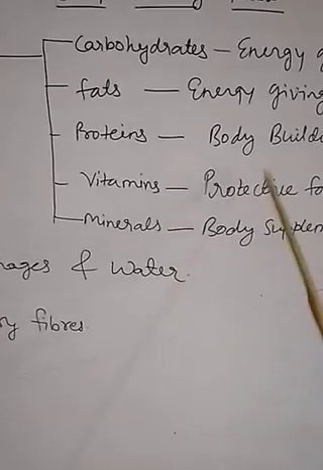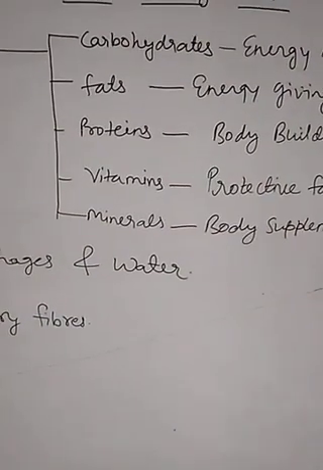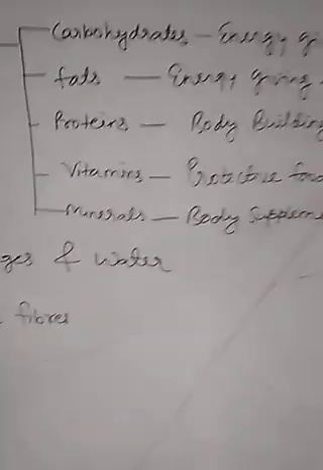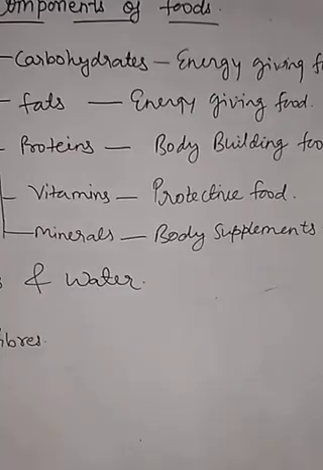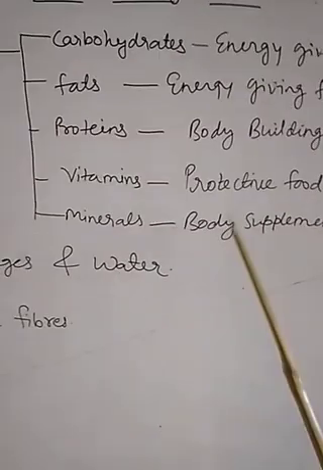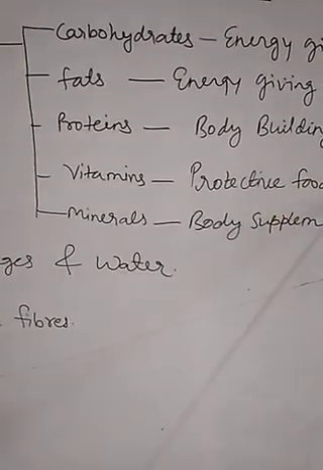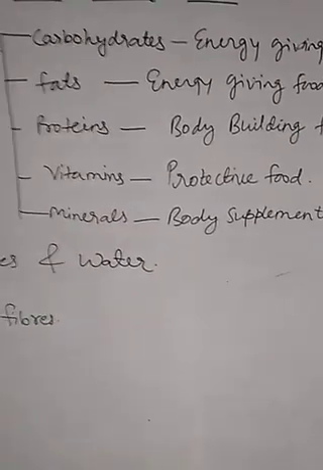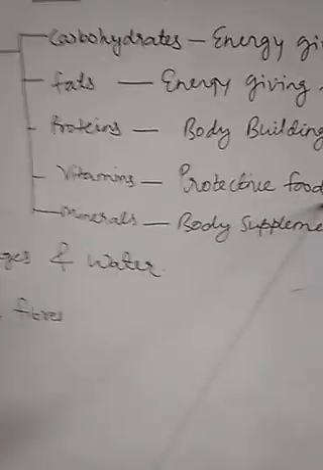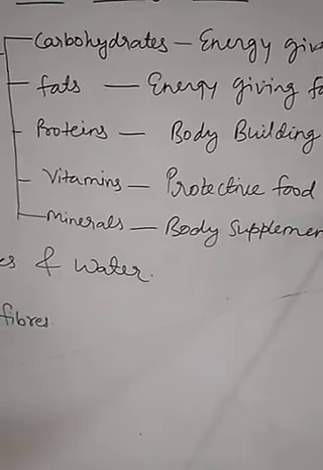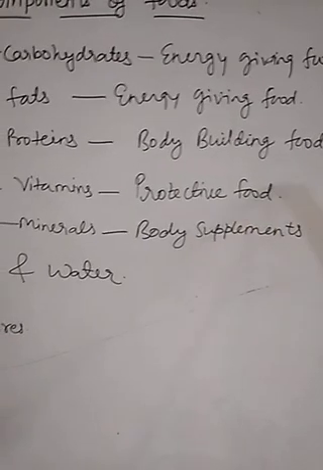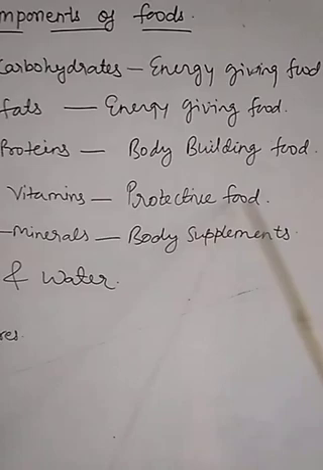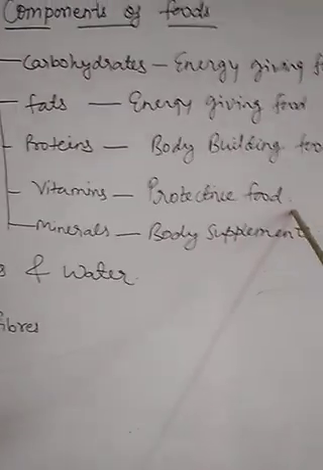So children, some of the vitamins are fat soluble and some are water soluble. Fat soluble means they are stored in our body, but some are removed along with the water. When we urinate, some of the vitamins go out from our body. So children, vitamins A, D, E, K are fat soluble and vitamins B and C are water soluble. So it is necessary to take vitamin B and C regularly in our diet.